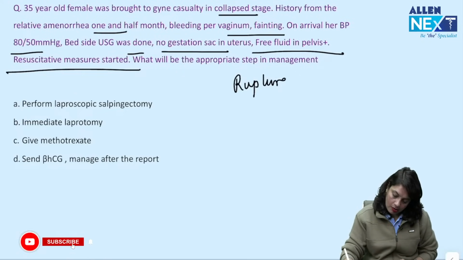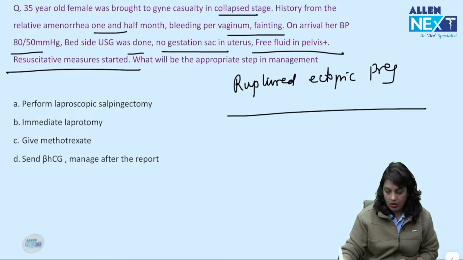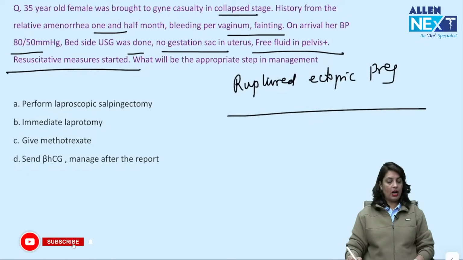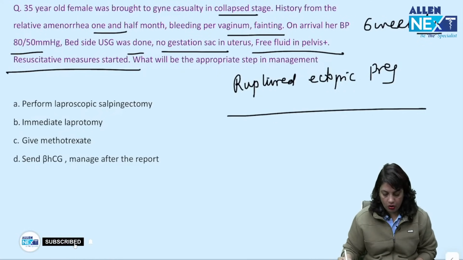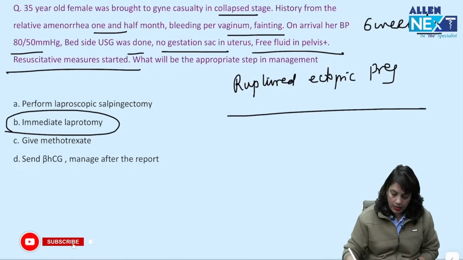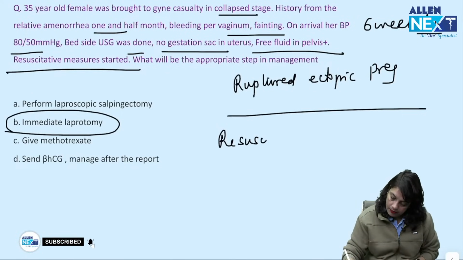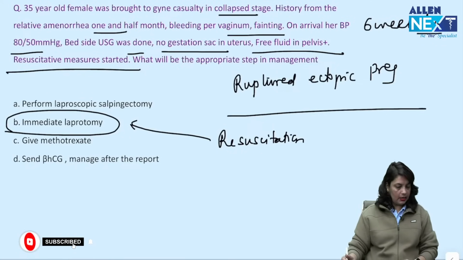This is a ruptured ectopic pregnancy because amenorrhea 1.5 months, that is 6 weeks amenorrhea, pain, bleeding, fainting, in shock. So I am going to perform immediate laparotomy. Okay, I will start the resuscitation first, followed by laparotomy.